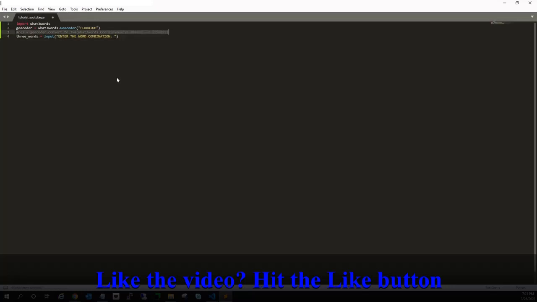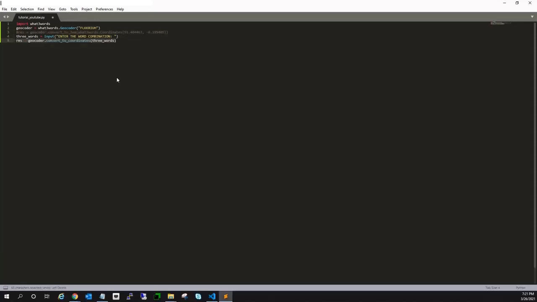This particular commented line will give you the vice versa of this program. I will tell you about this later. Now I'm going to ask the user to enter the combination of three words, and I will get the information in the object.